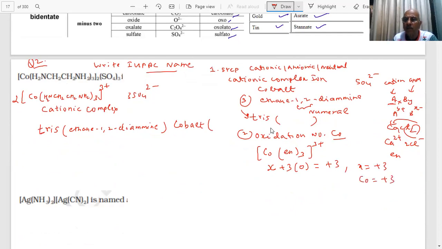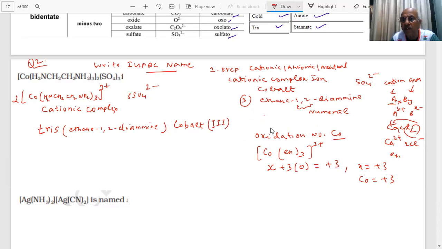Any doubt? Okay. So what will I write? Tris ethane 1 2 diamine cobalt 1 2 3, student. Then what is the last step? What is the counter ion?